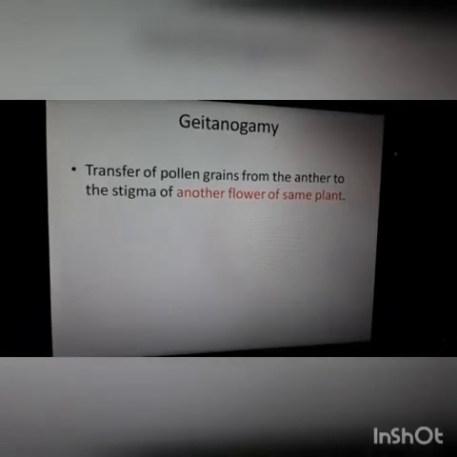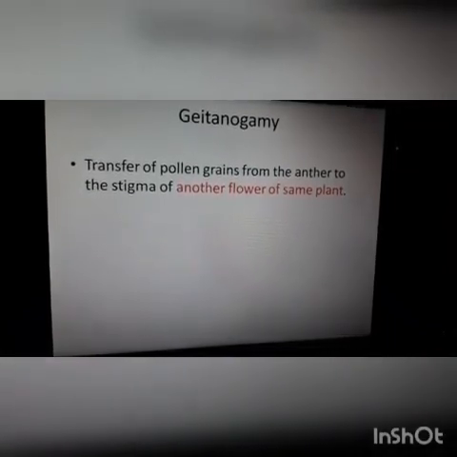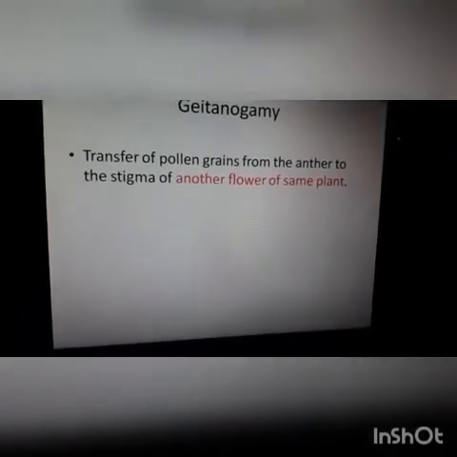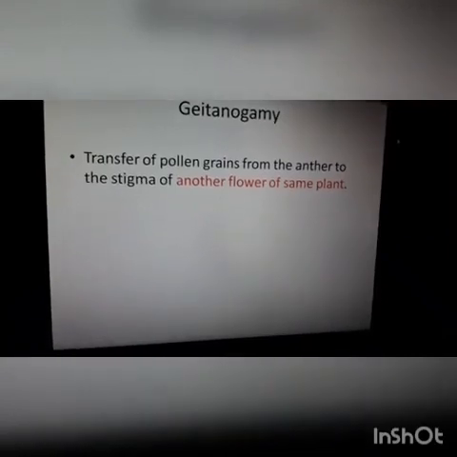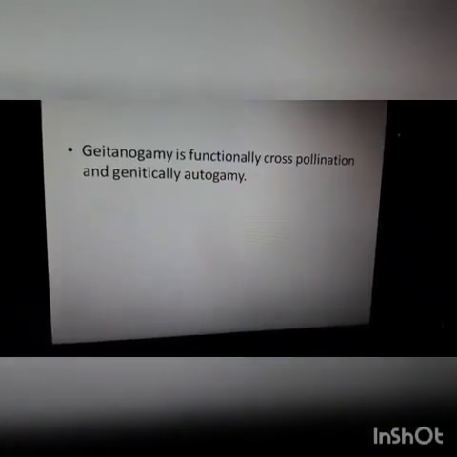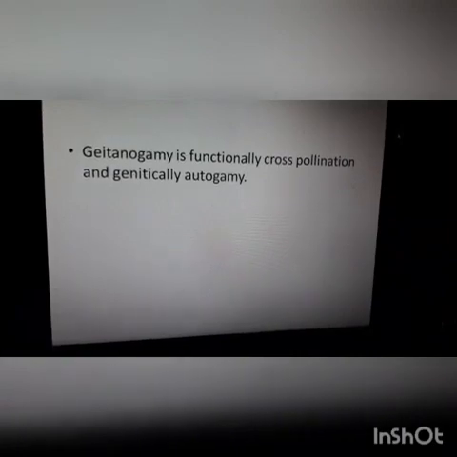Next one is geitonogamy. Here, there is transfer of pollen grain from the anther to the stigma of another flower of the same plant. Okay, another flower of the same plant. And it is said that geitonogamy is functionally cross-pollination and genetically autogamy. Most of the question papers we can see this question. This is a repeatedly asked question. You know the answer, children?